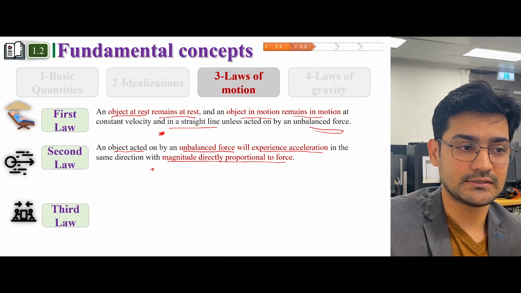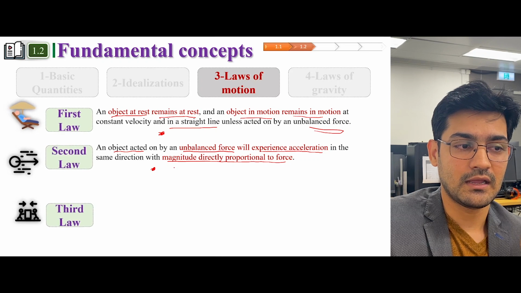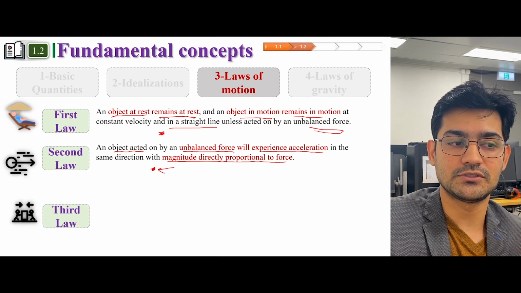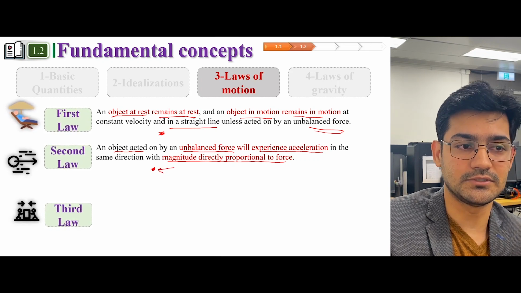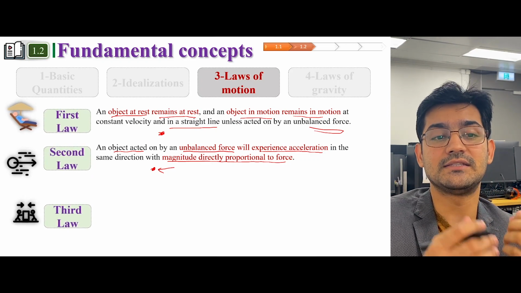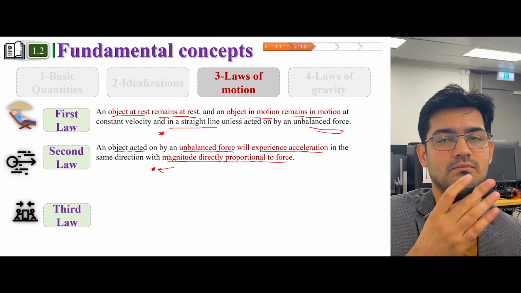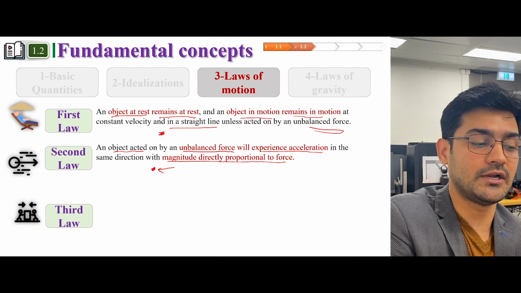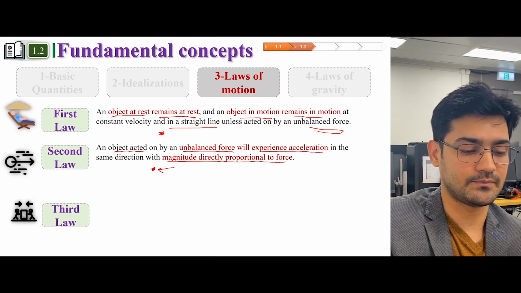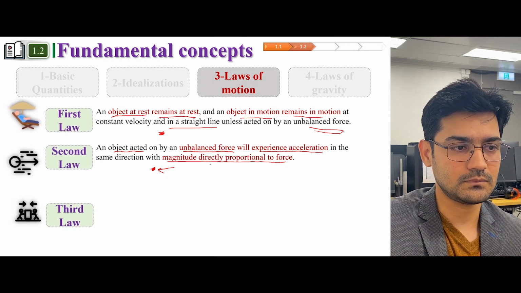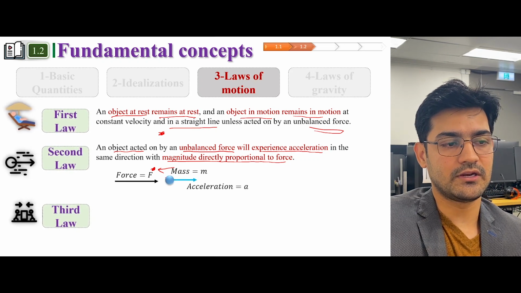The second law says that if an unbalanced force acts upon an object, then the object will experience acceleration. That means that if some object is at rest and you apply a push on it, then it will experience acceleration. That's the second law.